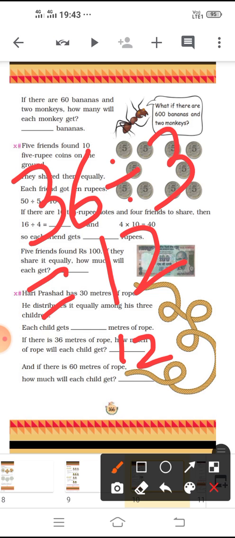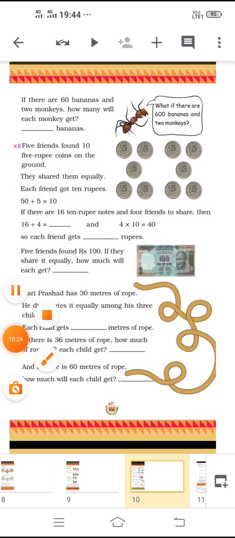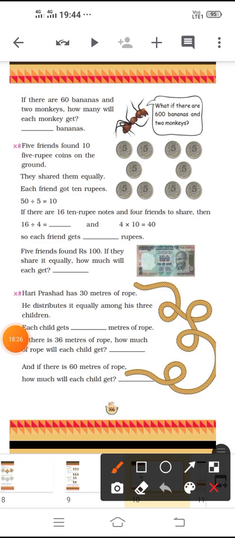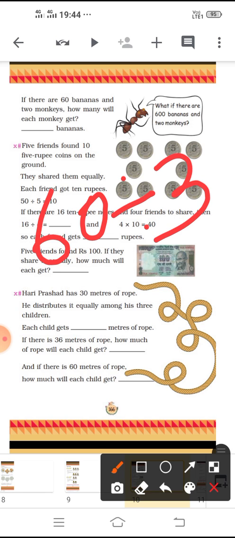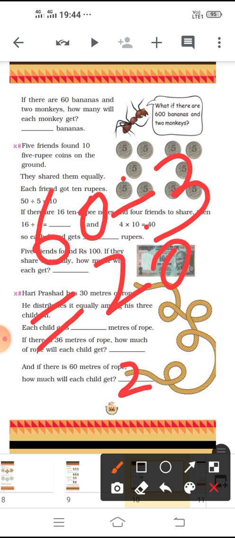And if there are 60 meters of rope, how much will each child get? So children, 60 meters of rope divided among 3, that is 20 meters of rope each child will get.